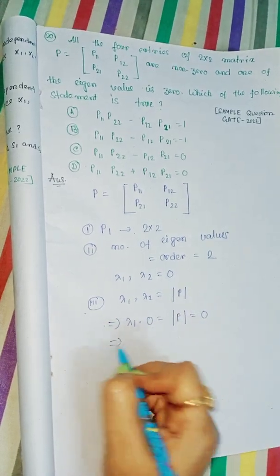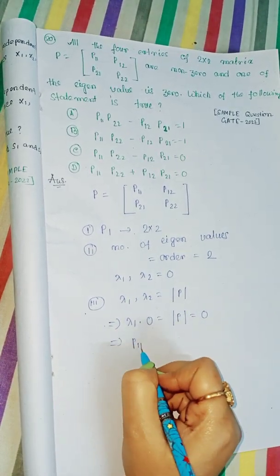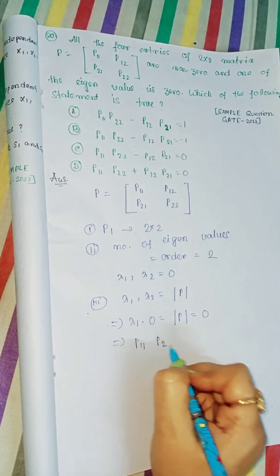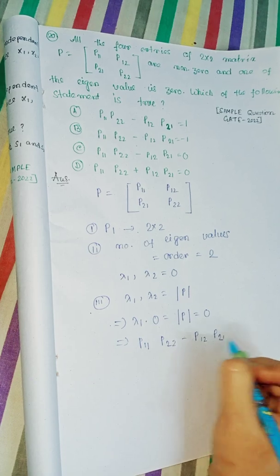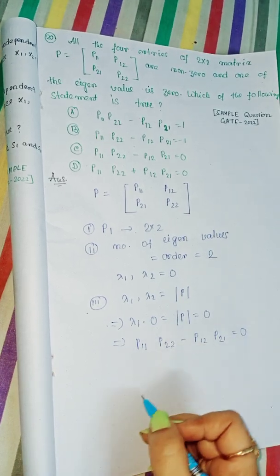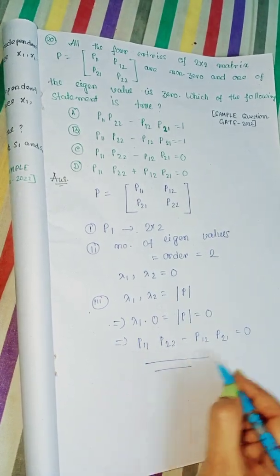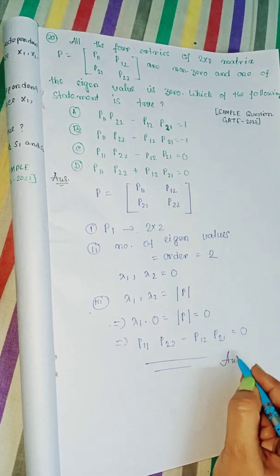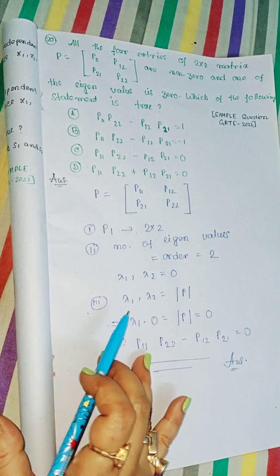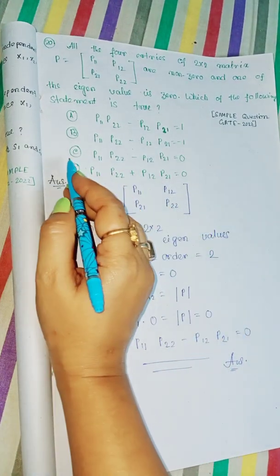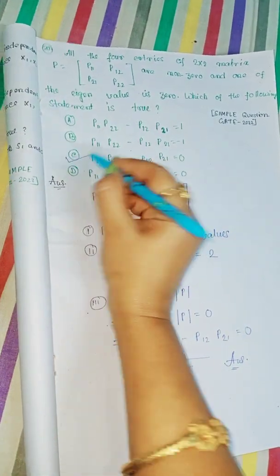So that implies P11 P22 minus P12 P21 is equal to 0. So we reached our required solution, and our right option is P11 P22. So option 3 is our correct choice.